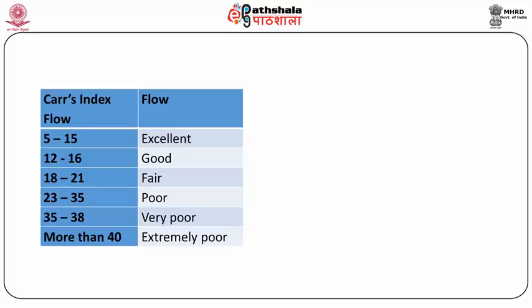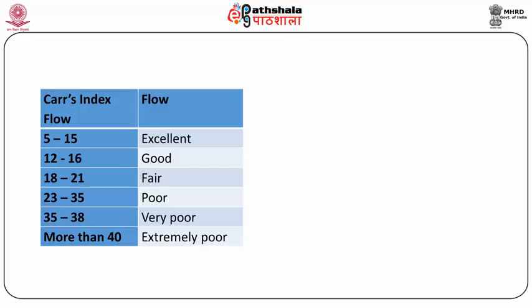If in the range of 12 to 16, the flow is good. Values between 18 to 21 indicate fair flow, while values between 23 to 35 indicate poor flow, and values between 35 to 38 indicate very poor flow. If the value is higher than 40, it is termed as extremely poor flow characteristic for that powder or granule.